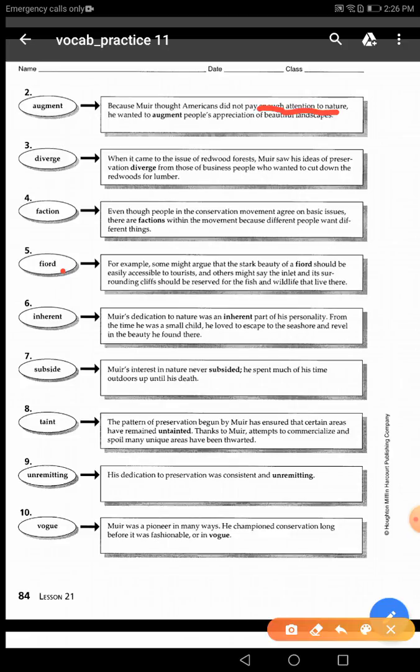Augment is number 19. The next one, the word diverge. Read the example, please. Take your time, just 1 minute, guys. Read the example, find which part of speech it is, and number 2, you have to find a clue to the meaning of the word diverge.